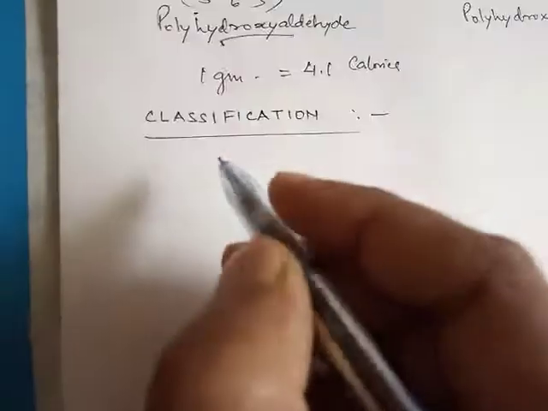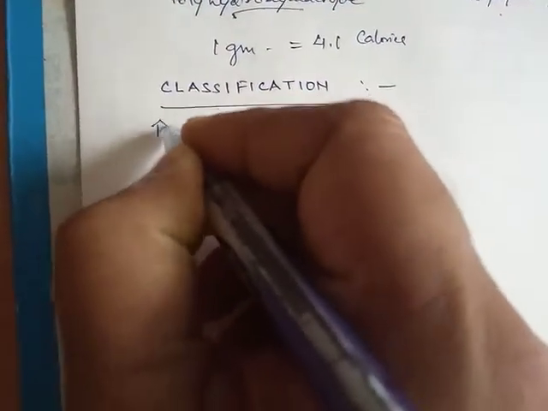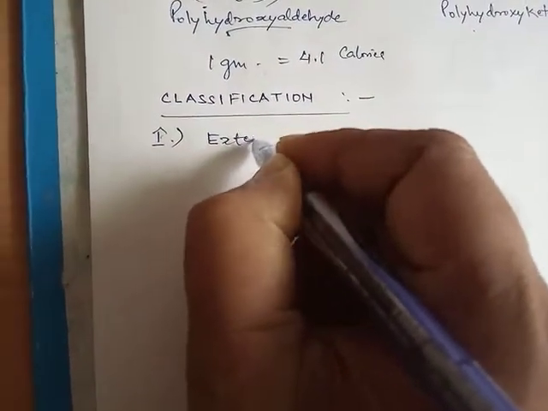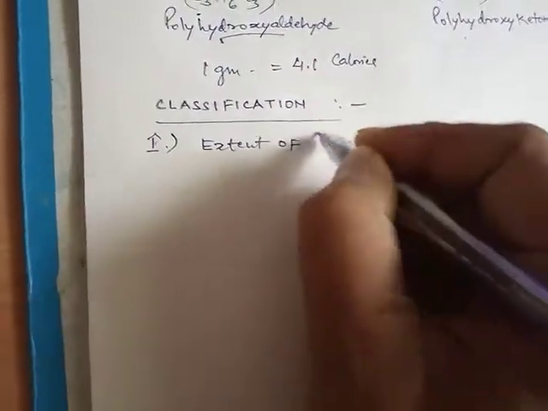Now we'll discuss the classification of carbohydrates. Carbohydrates can be classified into various categories. The first we have to discuss is based on the extent of hydrolysis.